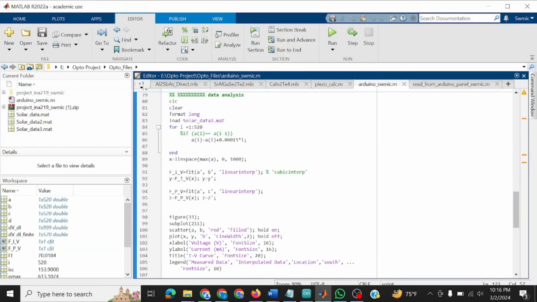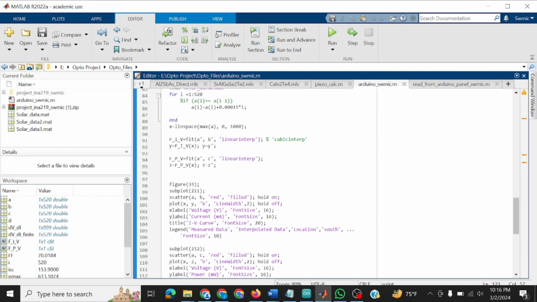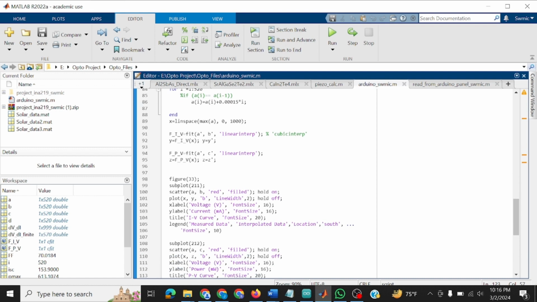Processing section for the smaller PV panel. Here we have taken the sample dataset in full illumination. We have saved this solar data to .mat, and as we are going to interpolate, there shouldn't be any duplicacy, so we are going to increment the data. We change the data a little bit, but the deviation is not large enough to affect the interpolation.